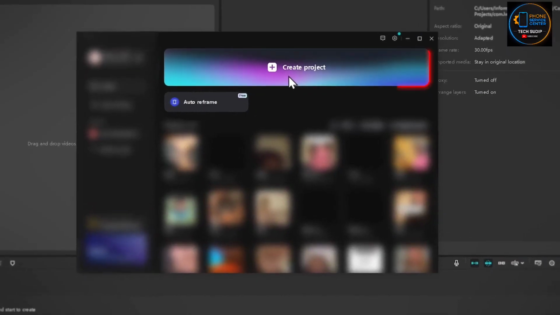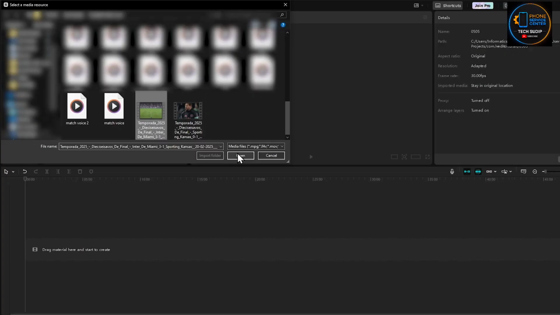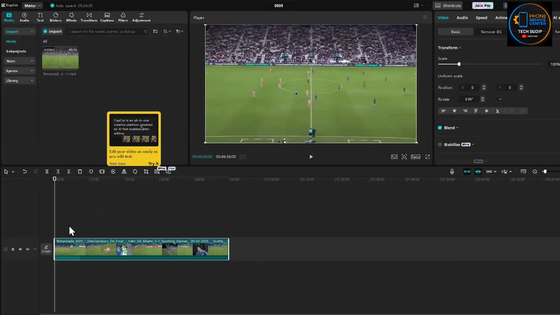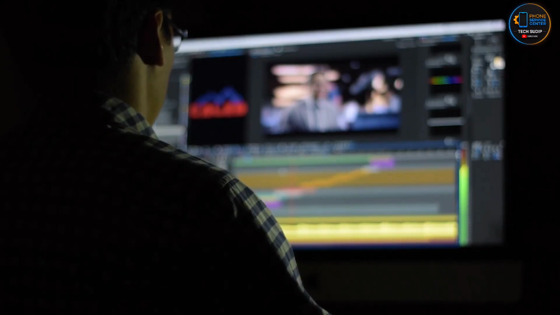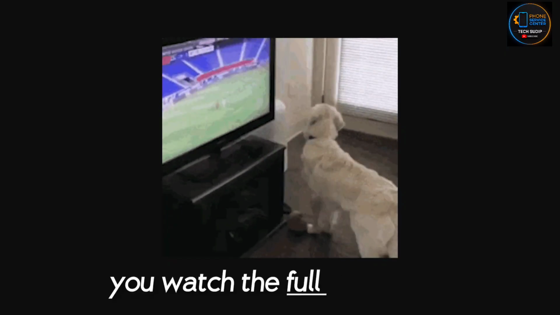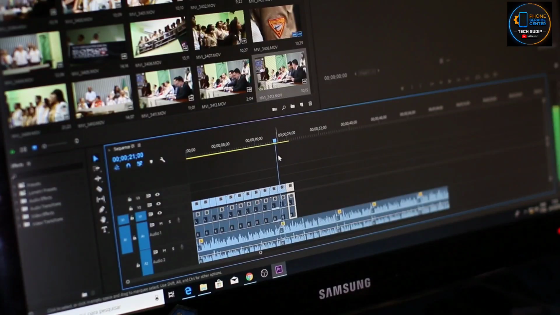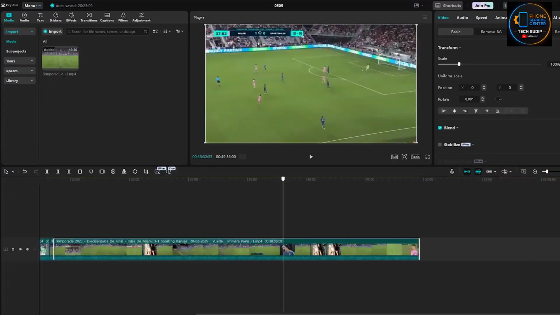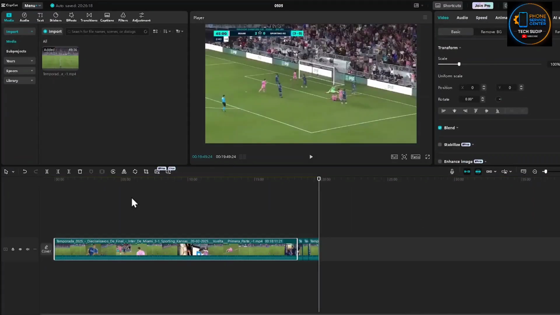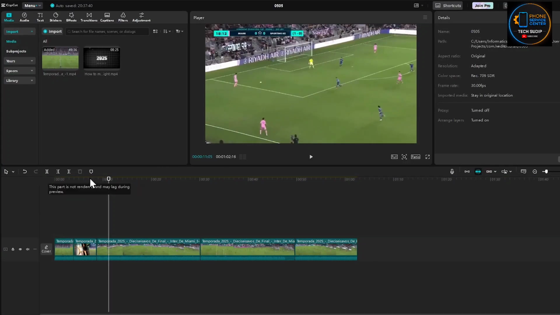So open up CapCut and create a new project. Now upload the football match and drag it into the timeline. Now before you start editing or cutting clips, I highly recommend you watch the full match first. That way you can find the best moments, which is going to make your editing easier and faster. Next, cut out the parts of the clips you don't need and delete them from the timeline. Now your timeline should look something like this.